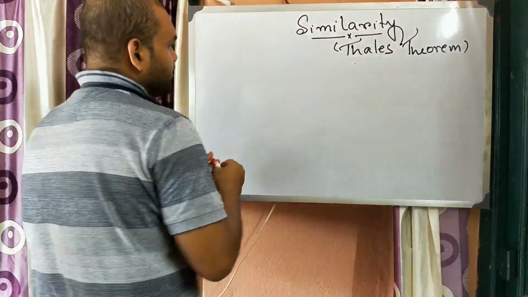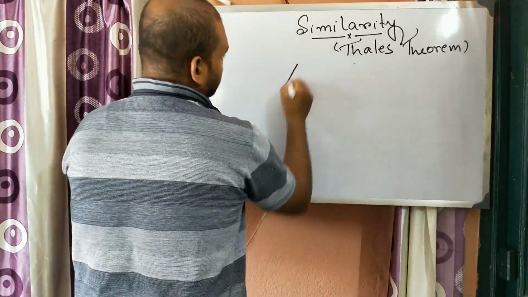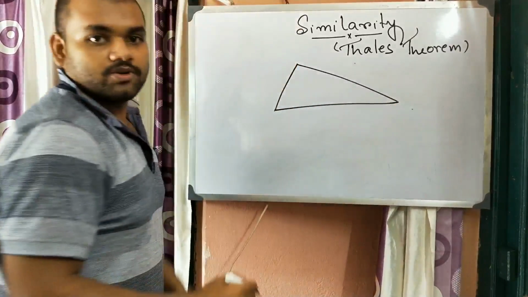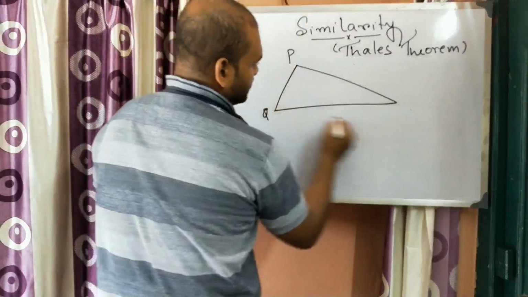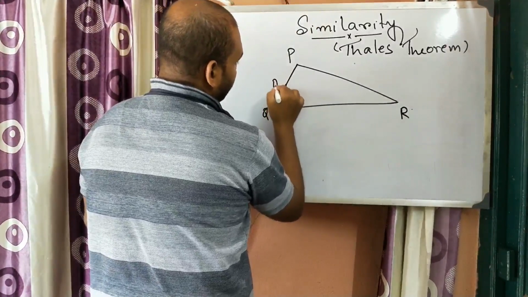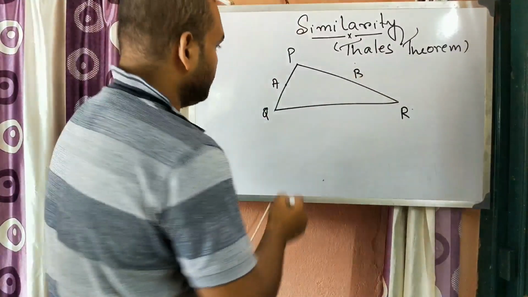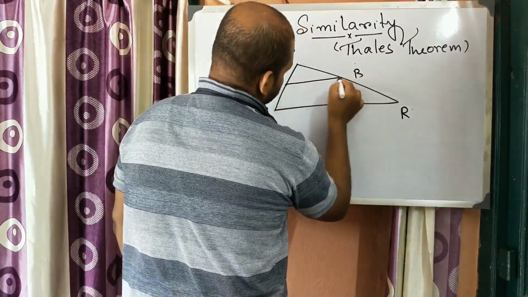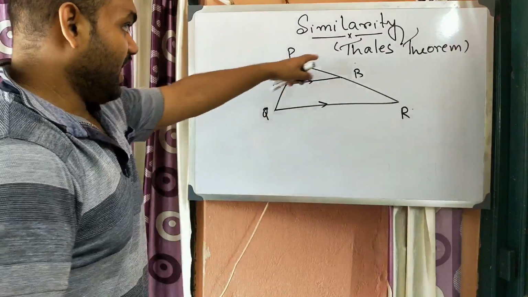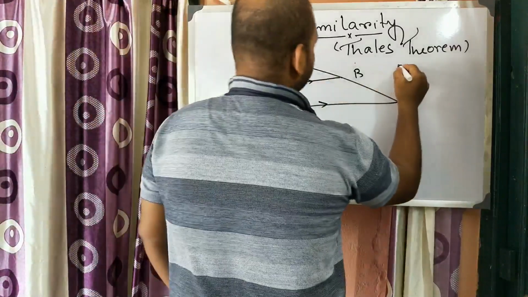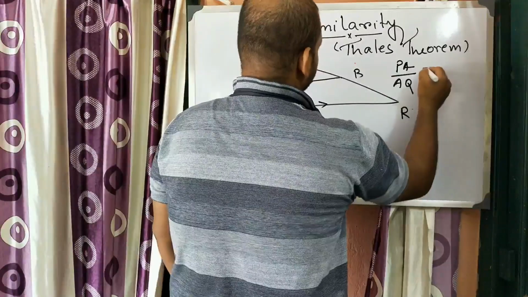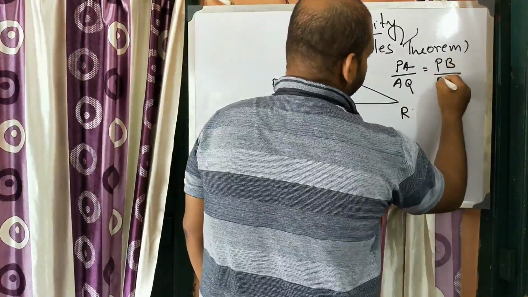Suppose there is a scalene triangle, with vertices P, Q, R. Now if we take two points A and B and join them such that AB is parallel to QR, then according to Thales theorem we can write PA by AQ is equal to PB by BR.